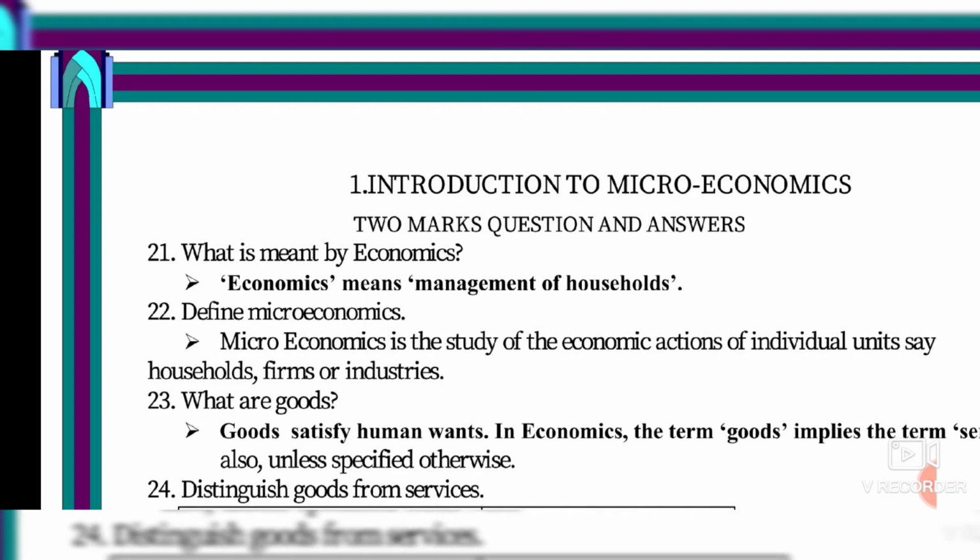In this lesson we will see only the important contents, whatever is needed to learn. Define microeconomics. Microeconomics is a study of the economic actions of individual units, households, firms or industry. That is, it studies how business firms operate in different market conditions and how the combined actions of buyers and sellers determine prices. This is about microeconomics.